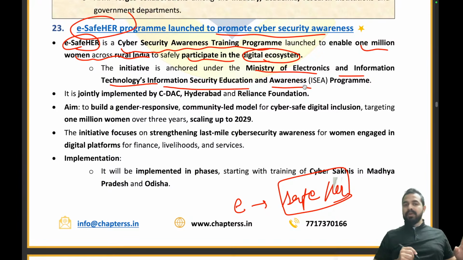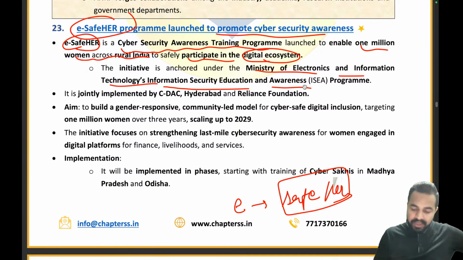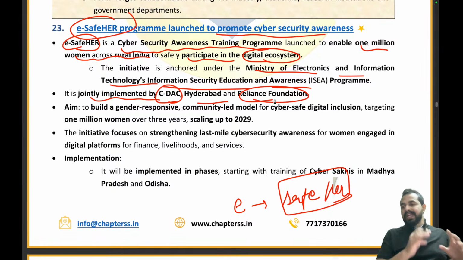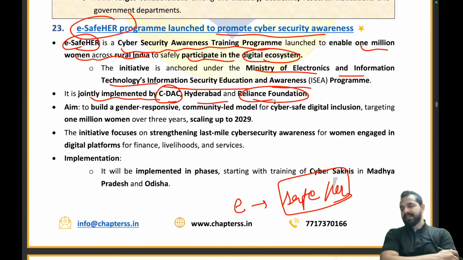So we are providing information security education and awareness program, right? It is jointly implemented by C-DAC Hyderabad and Reliance Foundation. So C-DAC Hyderabad and Reliance Foundation is basically the name of the organization which has jointly implemented this particular program.